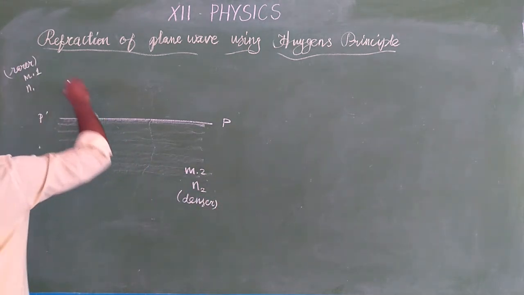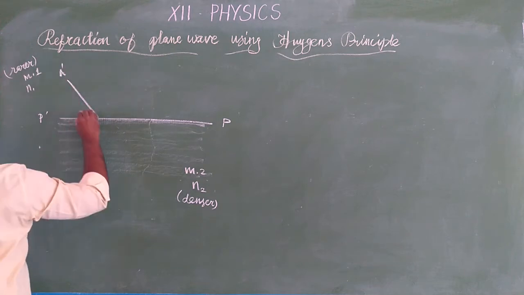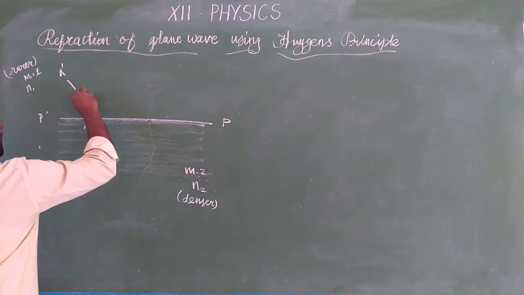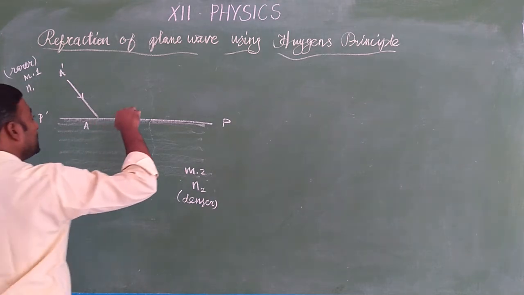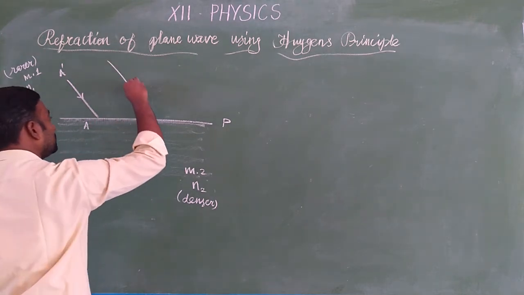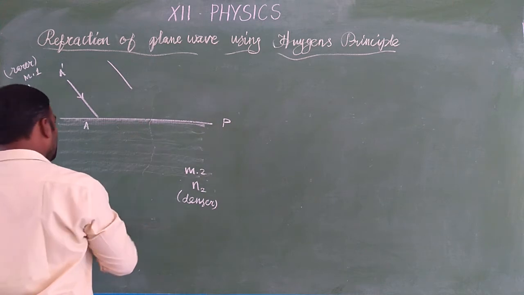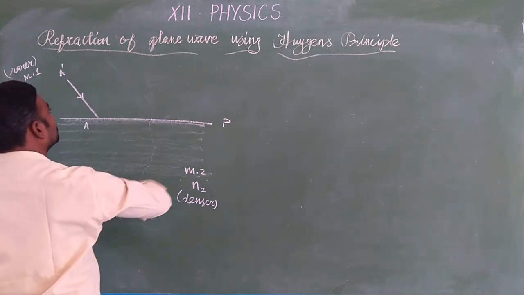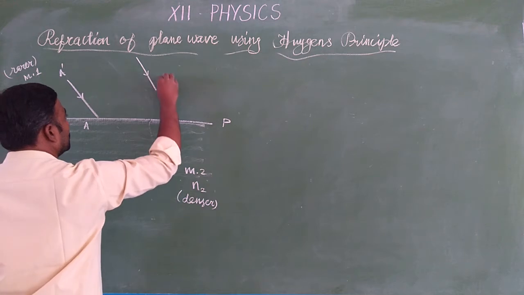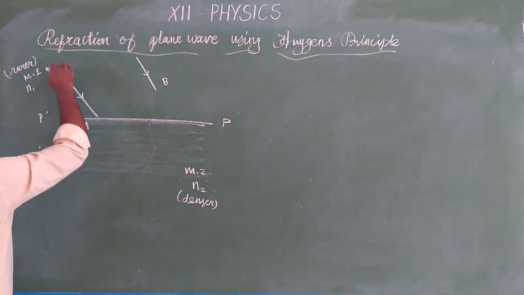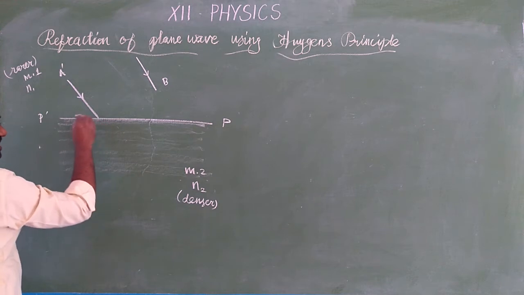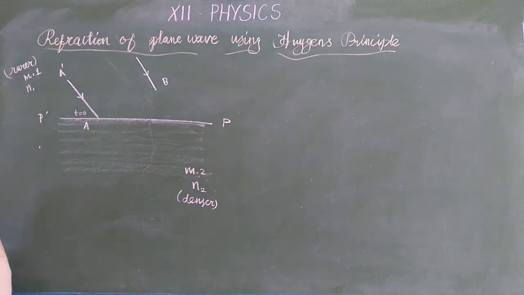Let A dash A be the light ray. A dash A is the incident ray, along with B. Okay, let us assume this is B. So when the incident ray A dash touches the separation of media at A, here time is equal to 0.